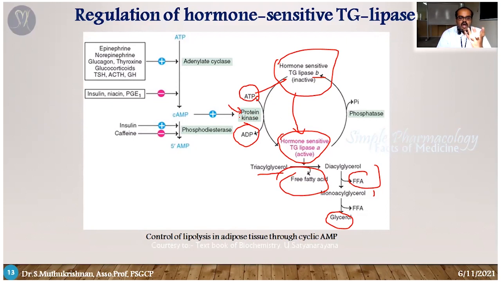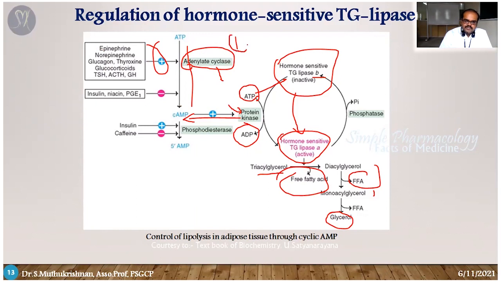How does the protein kinase get involved? This protein kinase is activated by cyclic AMP. The cyclic AMP is controlled by these enzymes. So normally ATP, with activation of adenyl cyclase enzymes by these hormones, epinephrine, adrenaline, noradrenaline, glucagon, thyroxine, glucocorticoids, ACTH, all those things, activates the adenyl cyclase.